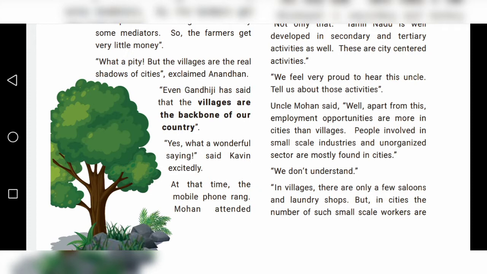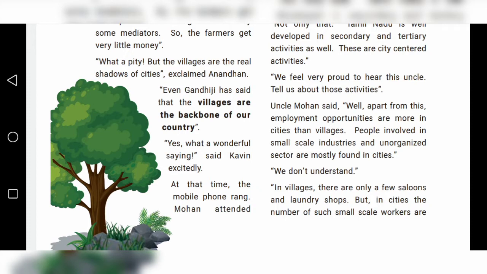Primary activities. What are all the primary activities? We studied in the last class also. That is agriculture, cattle rearing, fishing, mining, collection of fruits, nuts, honey, rubber, resin, medicinal herbs, and lumbering.